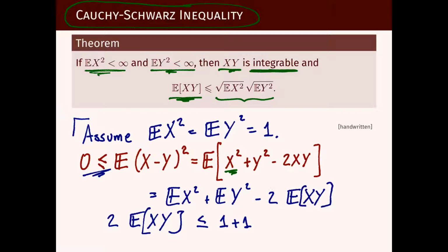And, well, we can cancel these factors. We have just 1 here, and this 1 is exactly the square root of the expectation of X squared times the square root of the expectation of Y squared. And this is what we had to prove, so we can conclude this way.